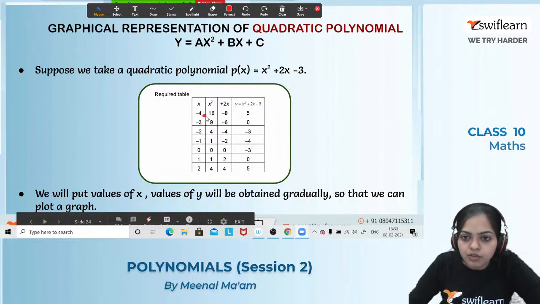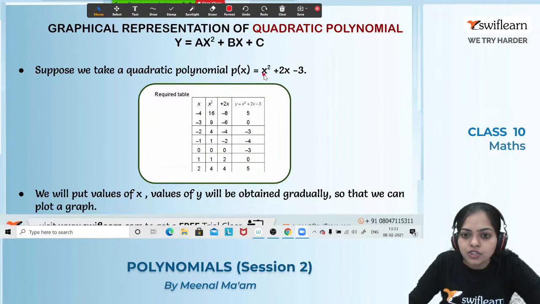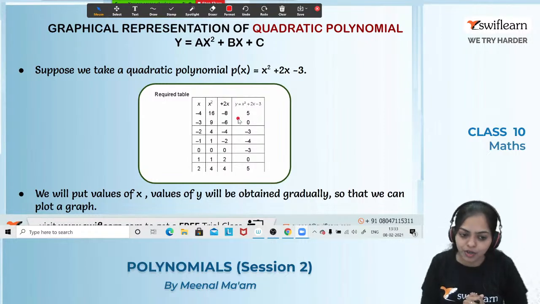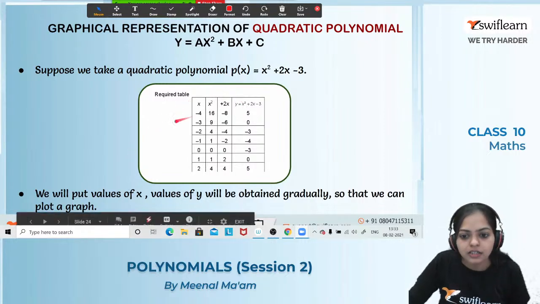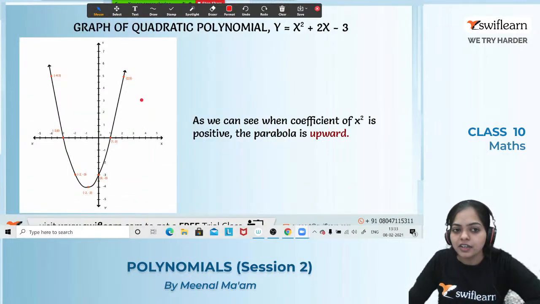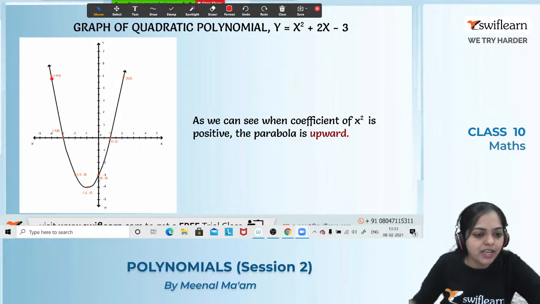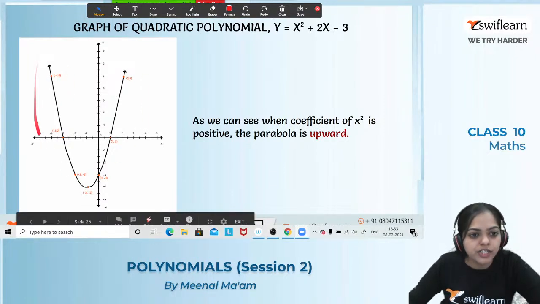I will explain one. If I put x equals minus 4, what will I get? If x equals minus 4, then y equals 16 minus 8 minus 3, that means it equals 5. Got it? Similarly, if I put x equals minus 3, minus 2, minus 1, I will get different values of y. And using these values, let's plot a graph. This is the plot of x square plus 2x minus 3. I have put different values of x, obtained the different values of y, and then I plot these points in this graph.